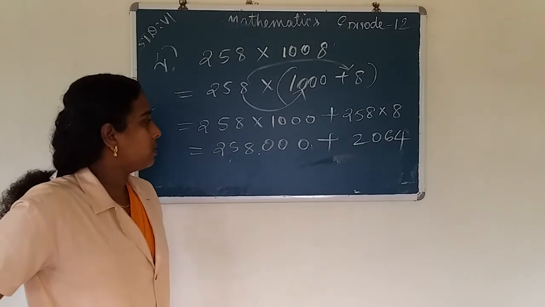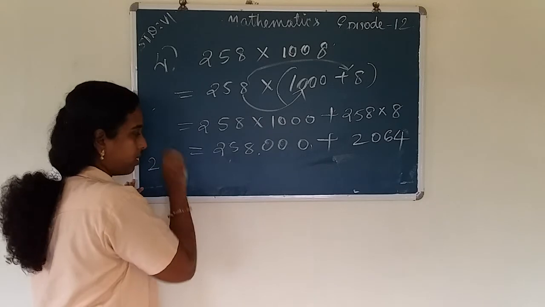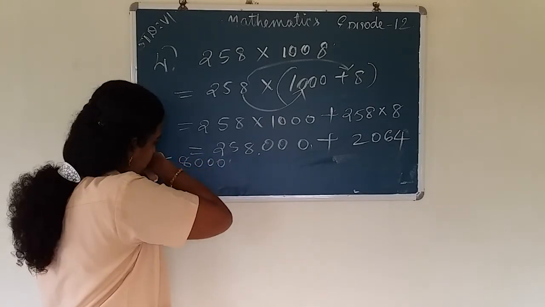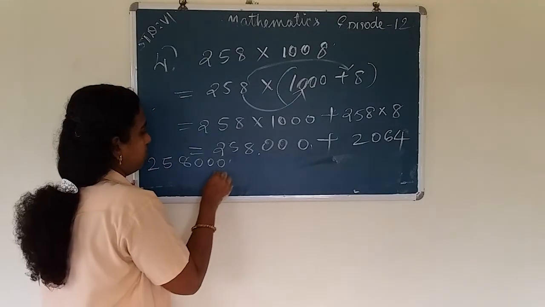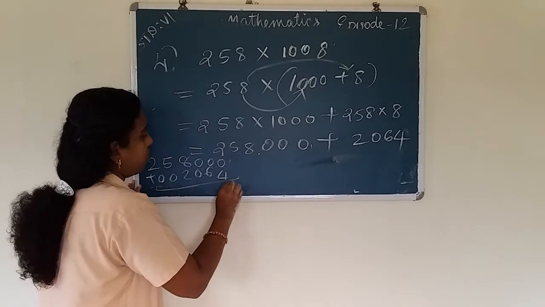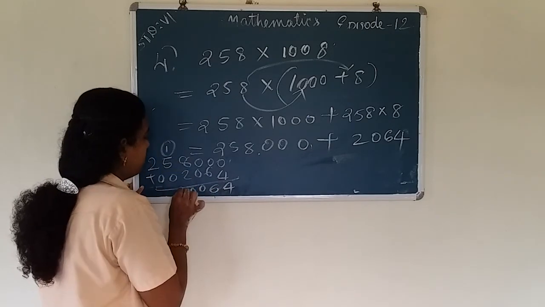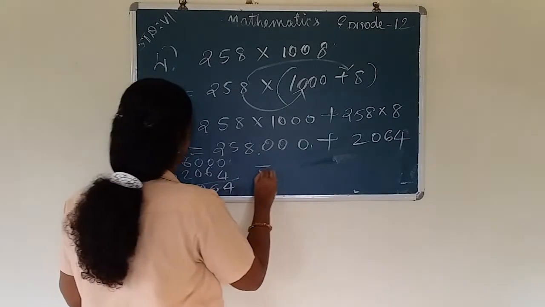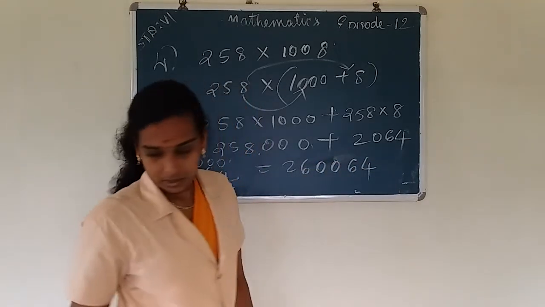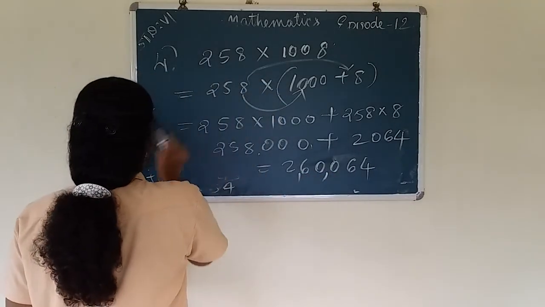And to add these two numbers, then we get 2,60,064.